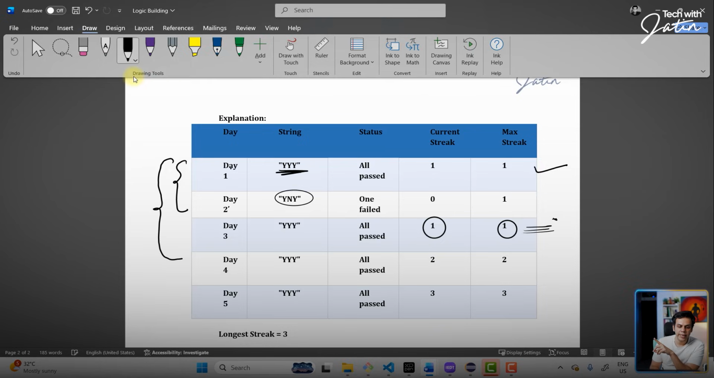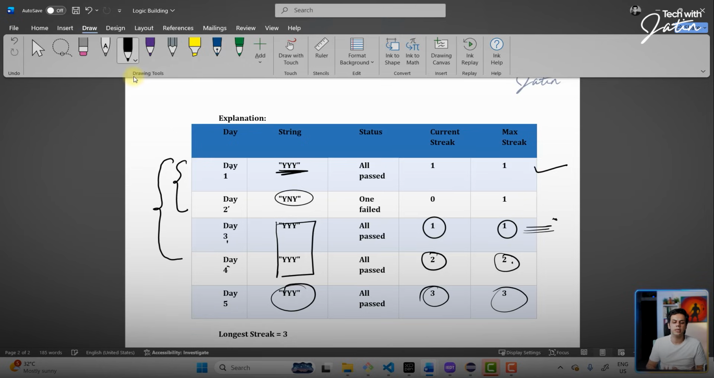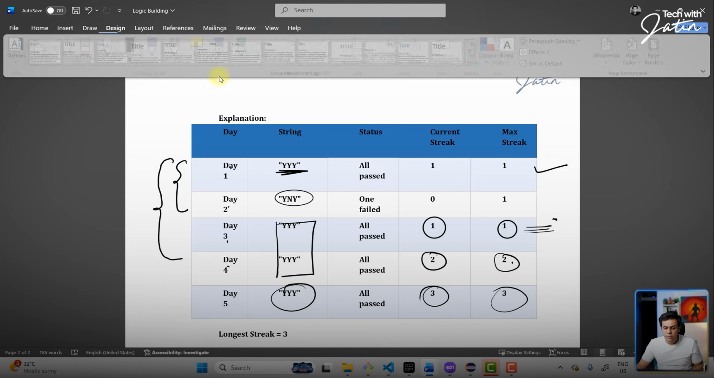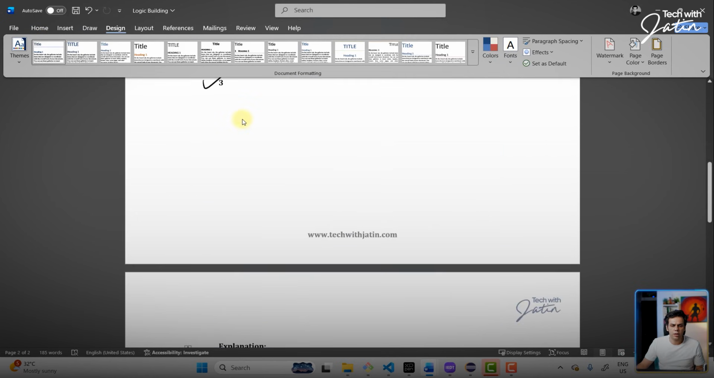Now for day 3, day 4, we are having 2 consecutive days. So our current streak is going to be updated to 2 and the maximum streak is technically going to take that particular value. And day 5, again, we have all the y. So technically the current streak is going to be 3 and the maximum streak is also going to become 3. Okay. So we have to write the logic of this particular program.